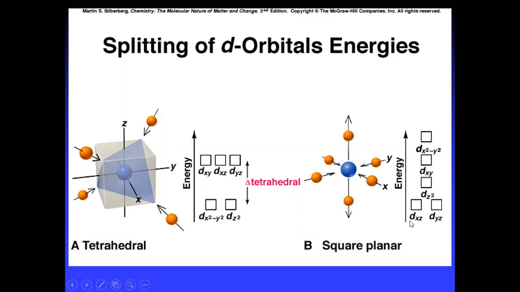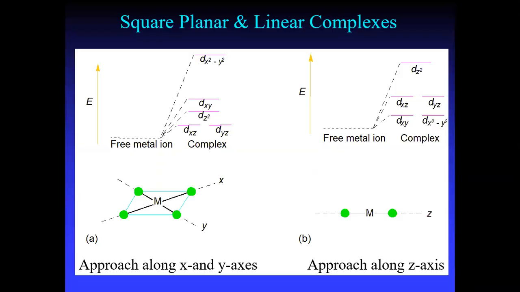So this is the splitting pattern of the d orbitals based on their energy. Here you can see the free metal ion energy has raised and it has split in the square planar complex. They are lying along the coordinate axis. The ligands have approached, so this is the way it has split.